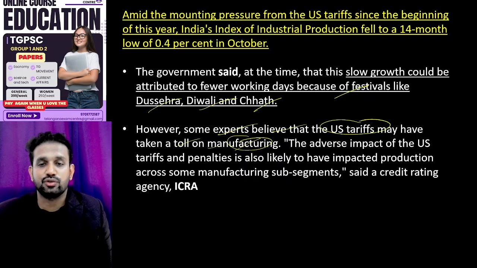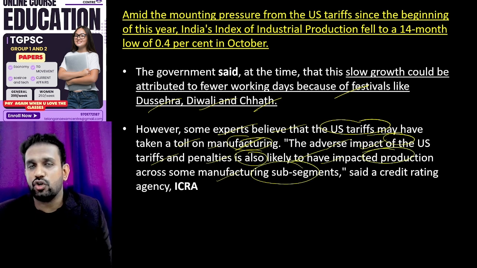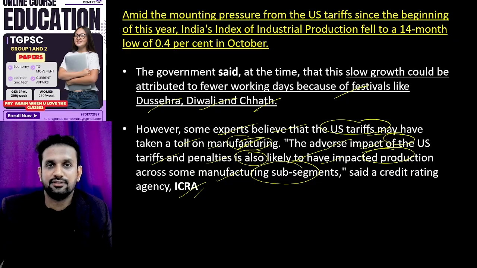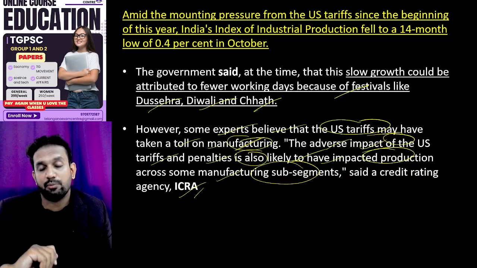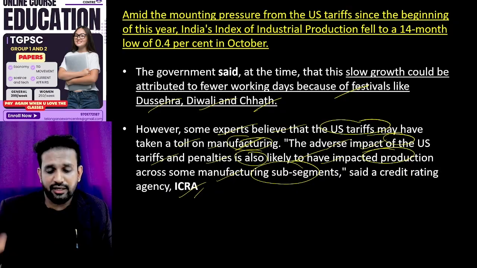You can also consider pressure cookers, or you can also consider grinders, etc. The adverse impact of US tariffs and penalties is also likely to have impacted production, it seems, according to experts, across many of the manufacturing subsegments. According to ICRA, a very good credit rating agency, we should not be leaving it apart. Okay, we have to take that credit. CRISIL and ICRA are very important credit rating agencies, and the Government of India officially mentions them in the Economic Survey. Okay, this is a very big topic, India's renewable energy program.